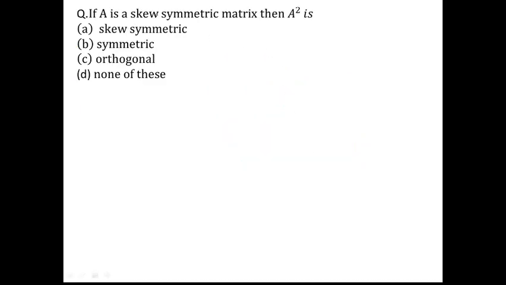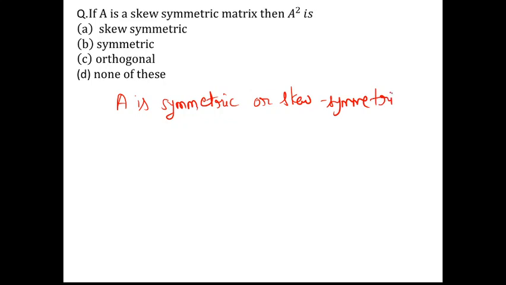Now next question, if A is a skew symmetric matrix, then A square is. We have one important result related to symmetric and skew symmetric matrices, which says that if A is a symmetric or skew symmetric matrix, then A square is always symmetric.